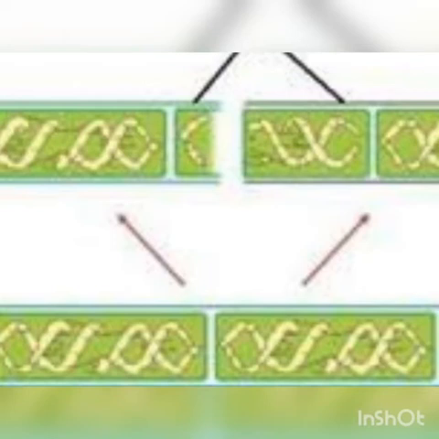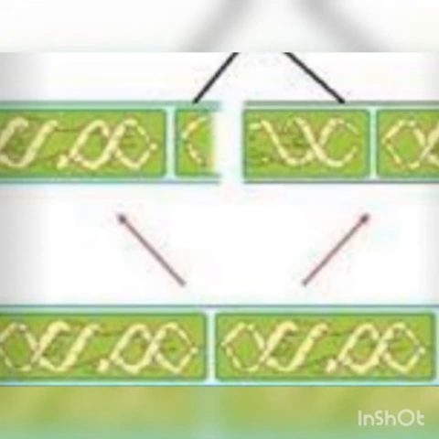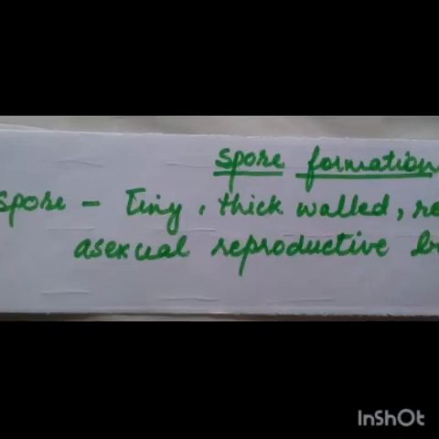So that is the process of fragmentation. You can see a big strand of Spirogyra, and this Spirogyra splits into two Spirogyras, and these two Spirogyras both give rise to two individuals.